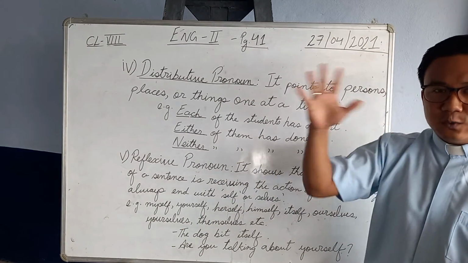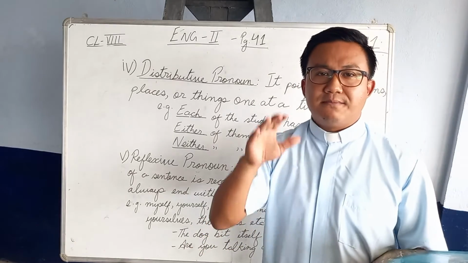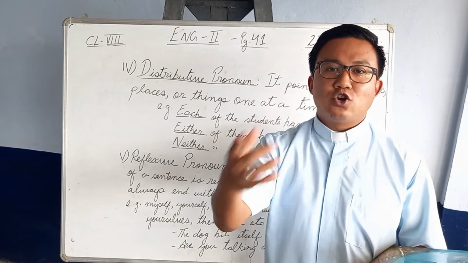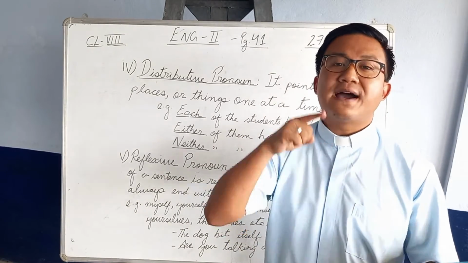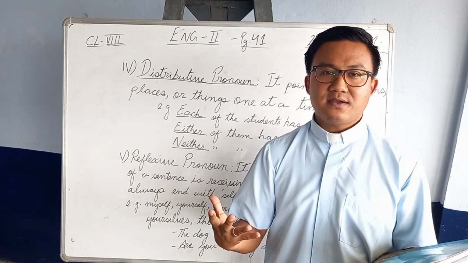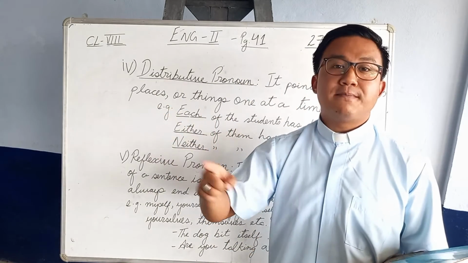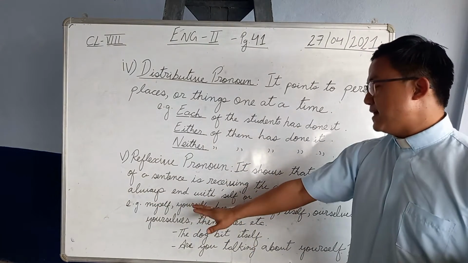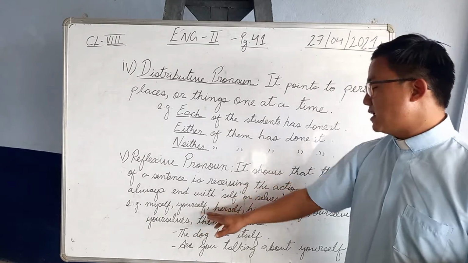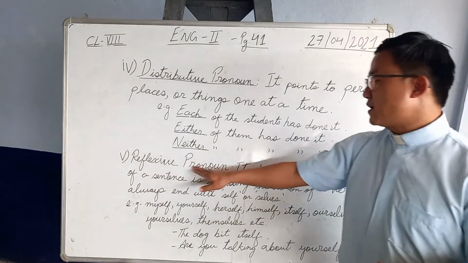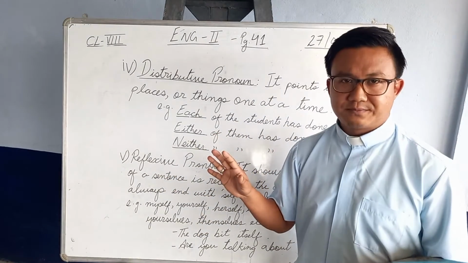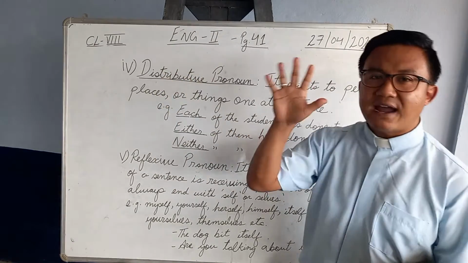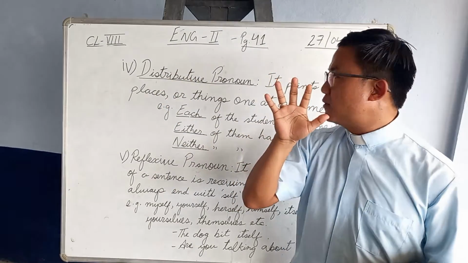Okay. The work has to be done by yourselves. You have to do it by yourselves. Okay. They have to go there themselves. So all these words ending with self, selves, these all are reflexive pronouns. Okay, so we have dealt with five types of pronouns.